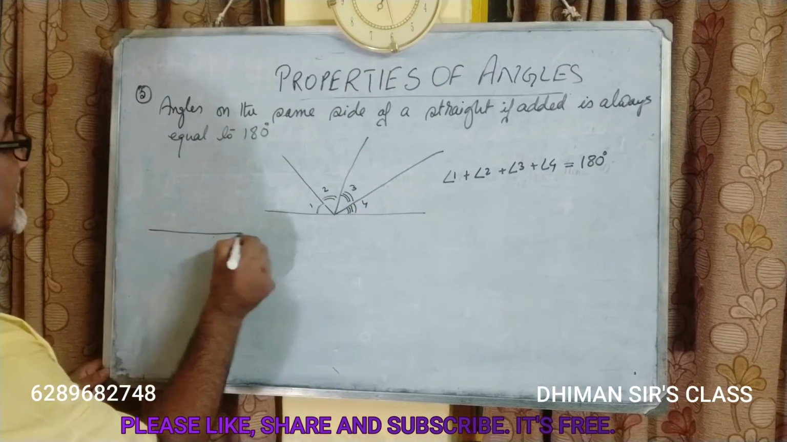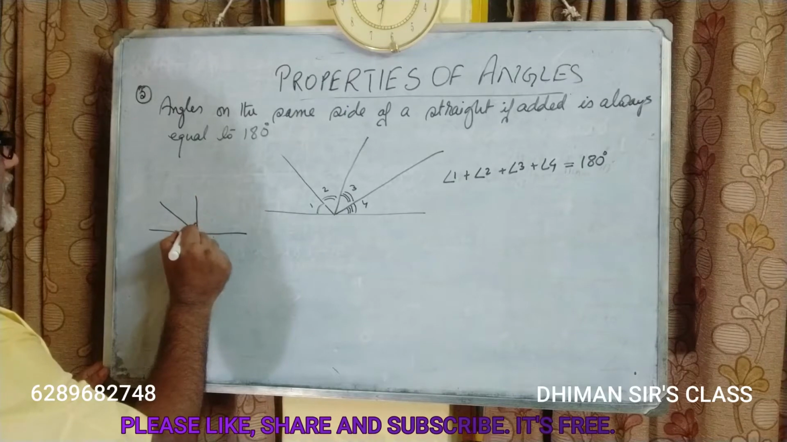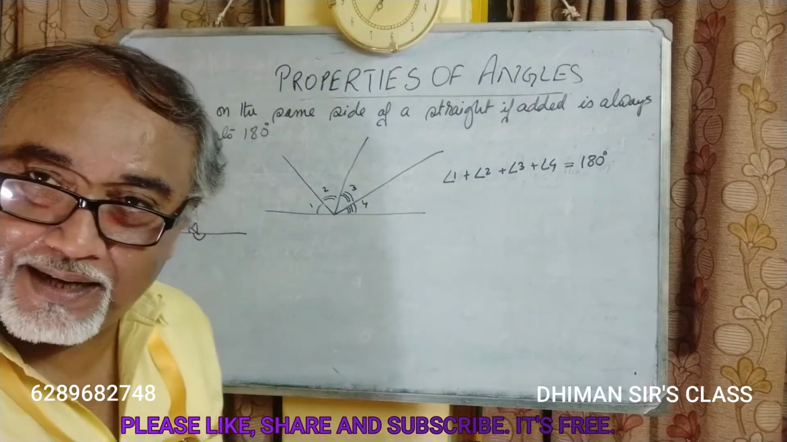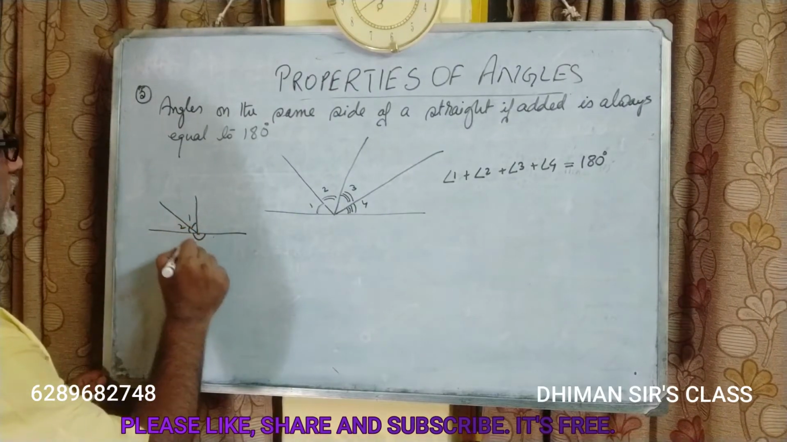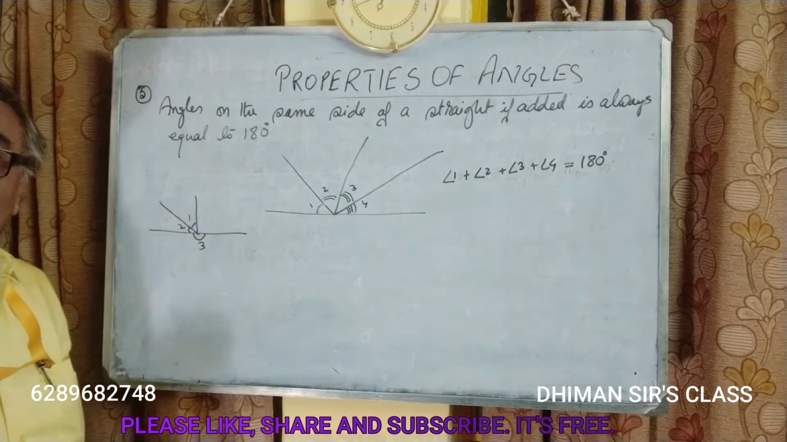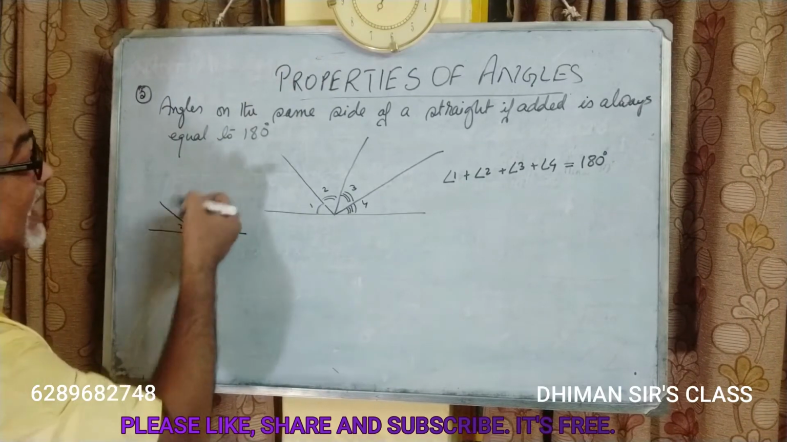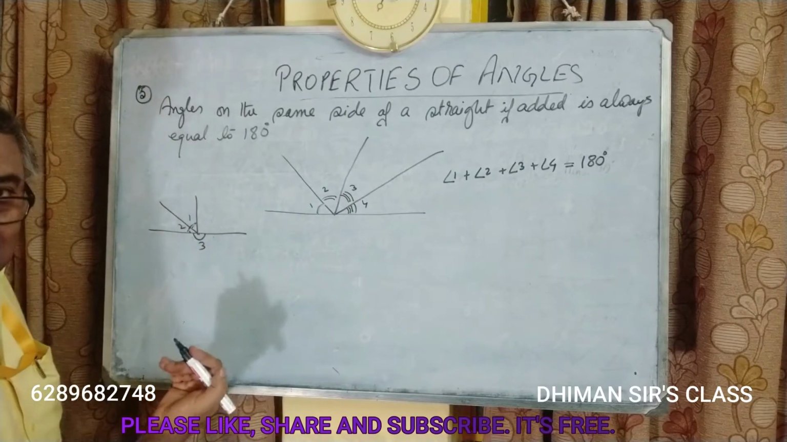If it is like this, this plus this plus this, will it be 180 degrees? Would you be able to say angle 1 plus angle 2 plus angle 3 equals 180 degrees? No. Why? Because these two angles are on this side of the straight line and this angle is on the other side of the straight line.